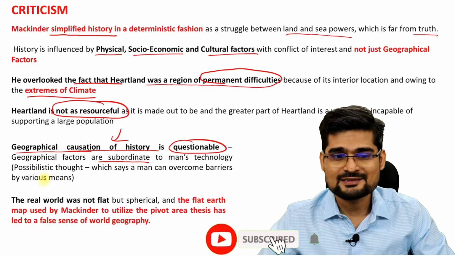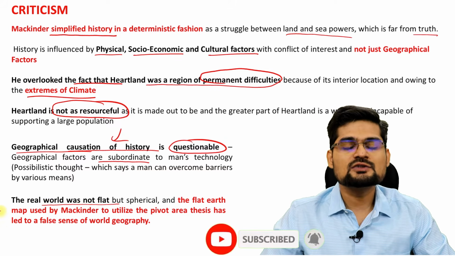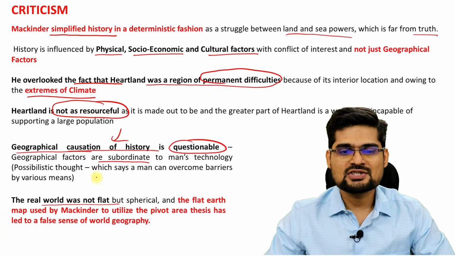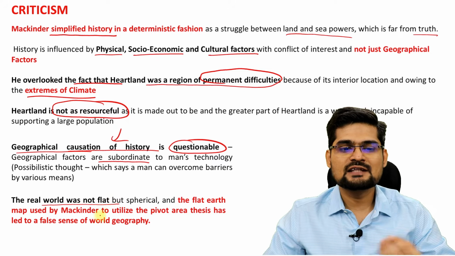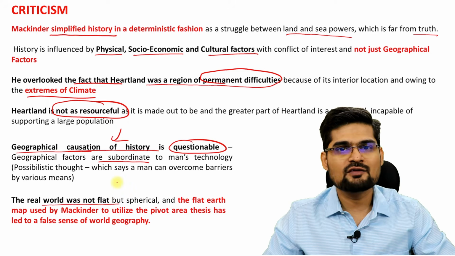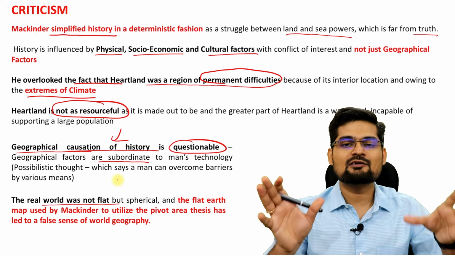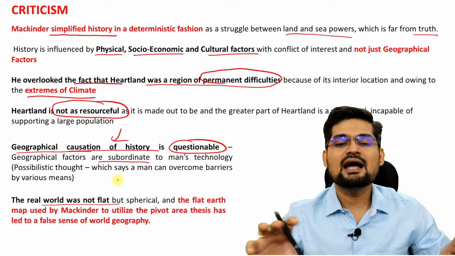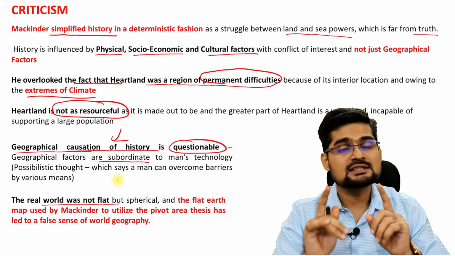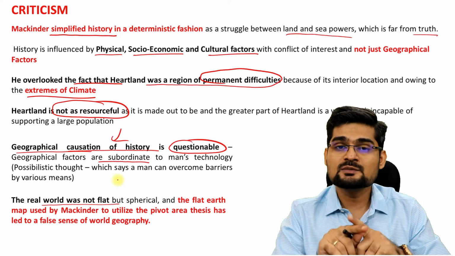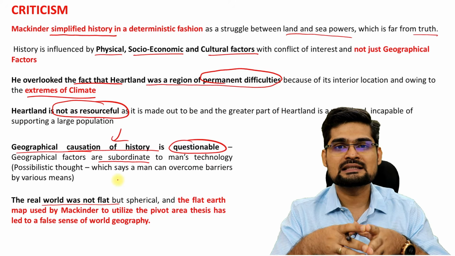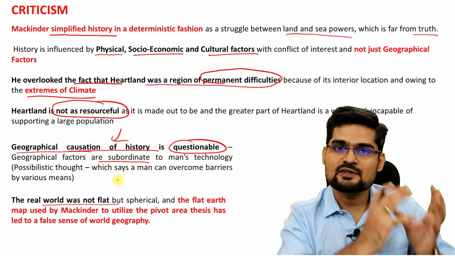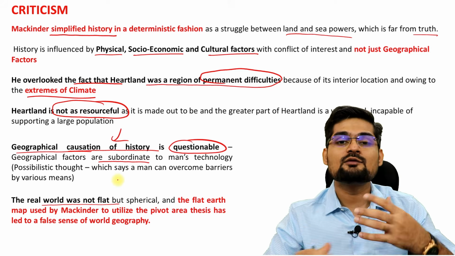That's an important criticism. And the real world was not flat as presented by Mackinder on this particular projection, that is a flat earth with that particular area as geographical pivot and Arctic in the north surrounded by these mountains in the south. So this virtually flat world concept fell apart. It's a really important theory in terms of understanding of geopolitics and how the world shaped and developed through the wars. First World War to Second World War, and then what happened.